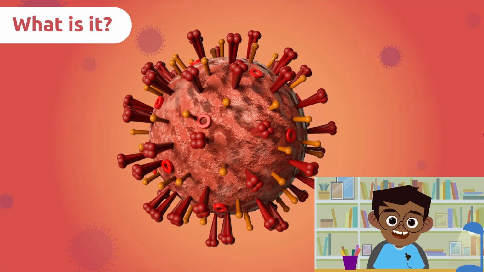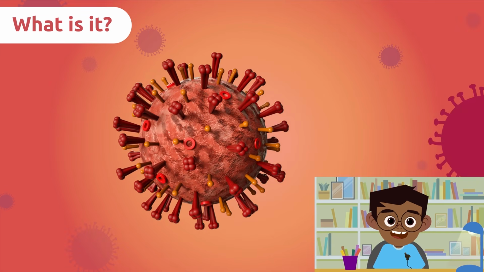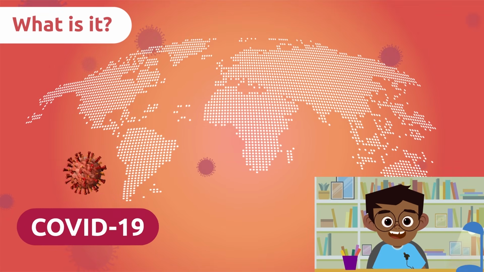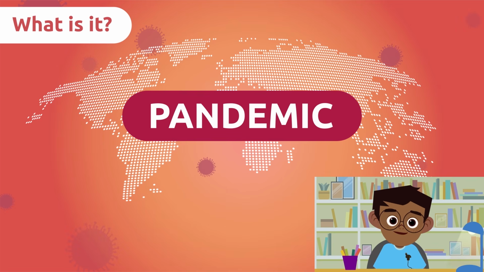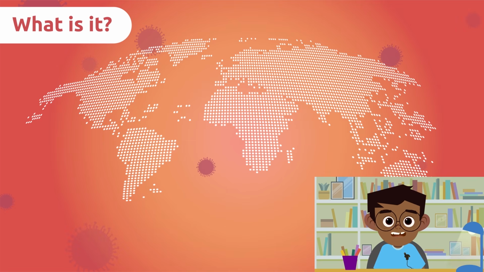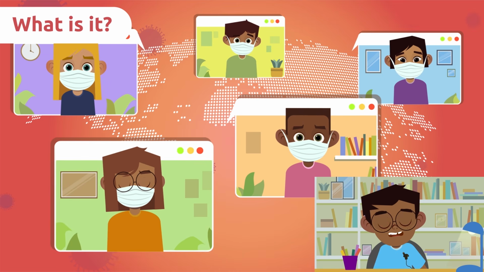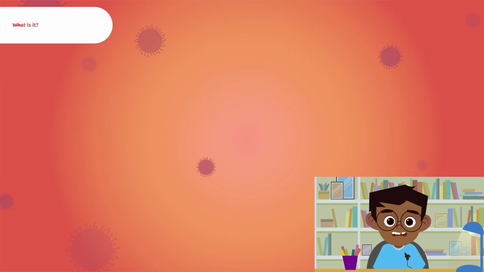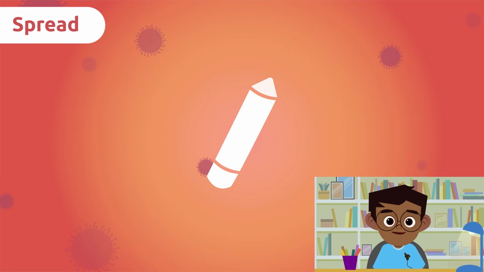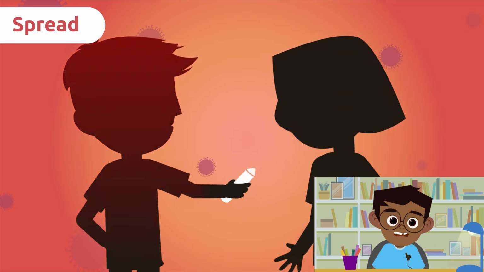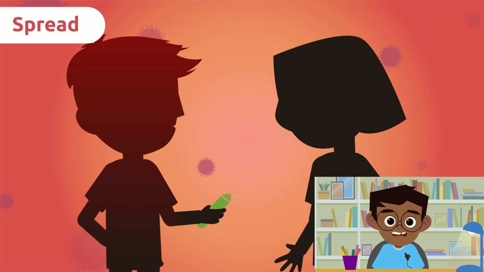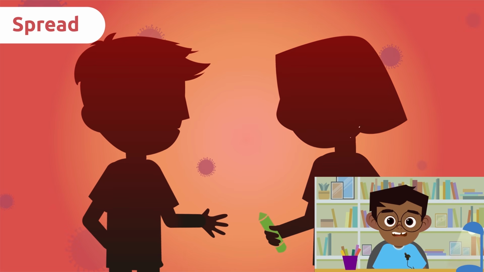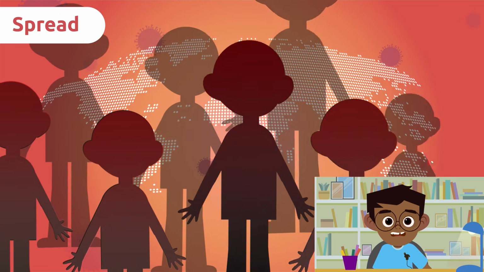COVID-19 is a disease caused by a virus, which belongs to the family of coronavirus. This virus is the one that caused a pandemic in 2020. A pandemic is a new disease that spreads all over the world and affects many people. So far, we have observed that this virus can spread very easily via vectors like objects we have touched, through sneezing or coughing. This can cause many people to get sick during the process of transmission. That's why the disease has spread worldwide.